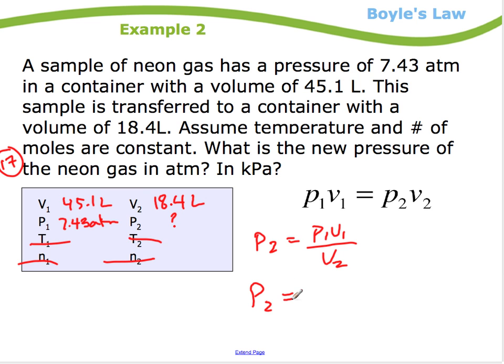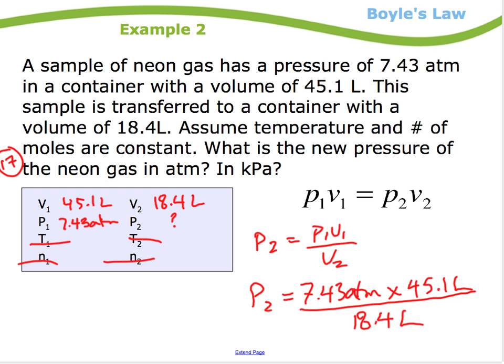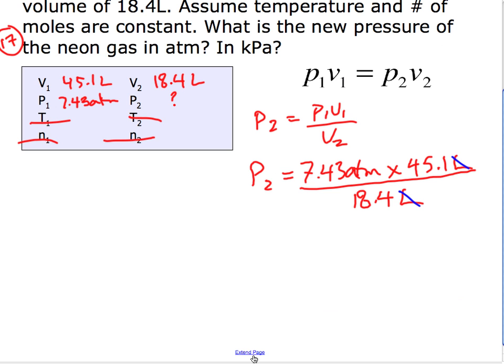So P2 is equal to P1, 7.43 atmospheres, times V1, 45.1 liters, divided by V2, 18.4 liters. My liters cancel, leaving me with my answer in terms of atmospheres. And now I need to bring out the calculator. Here we go.